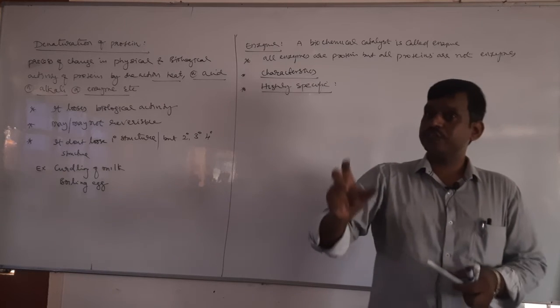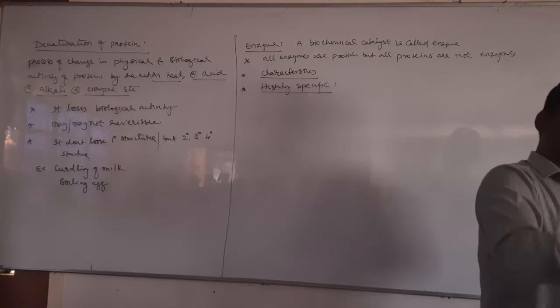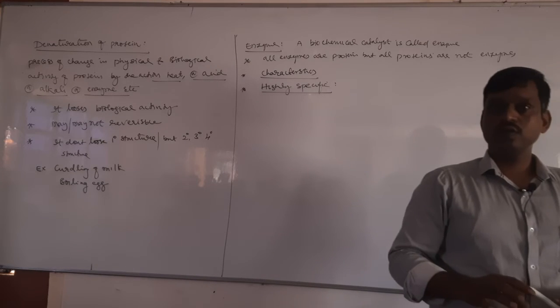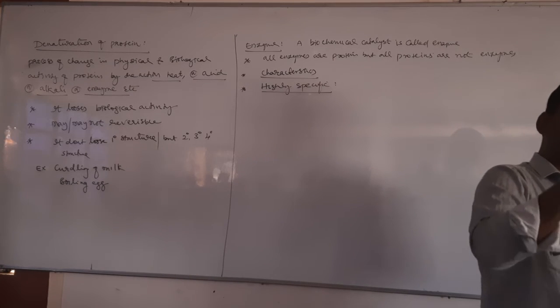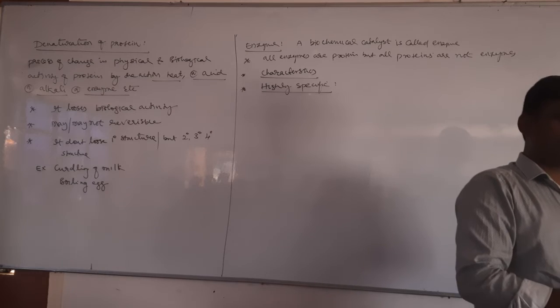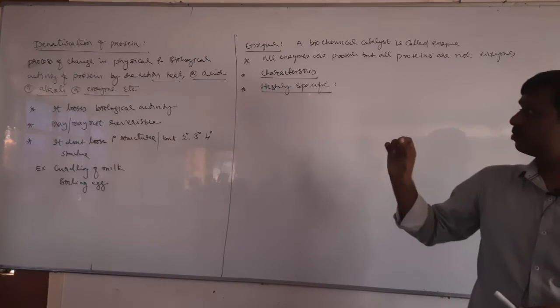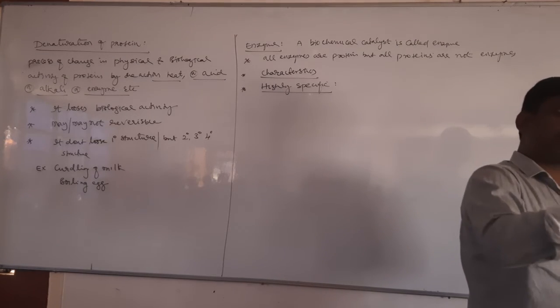Invertase is the enzyme which can convert sucrose into glucose and fructose. Can any other enzyme do this reaction? No. Only invertase. This shows that enzymes are highly specific. They can work in a particular reaction only.